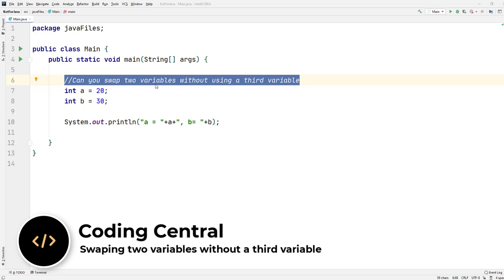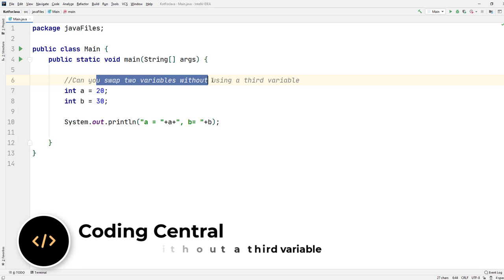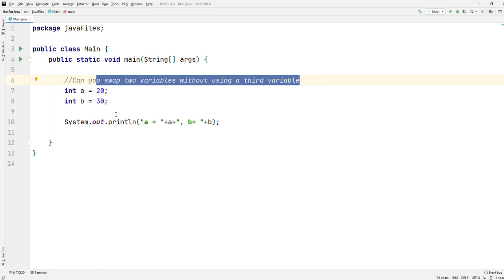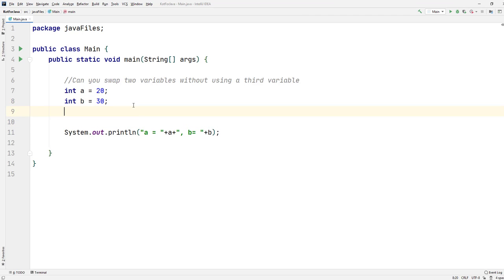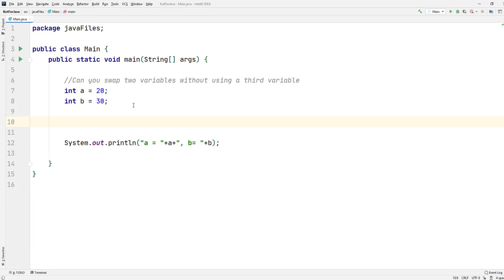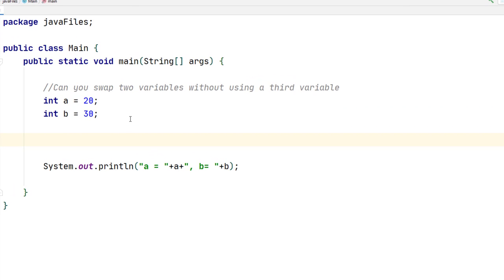Today's interview question: can you swap two variables without using a third variable? I have my two variables here, a equals 20, b equals 30, and I'm just printing them here. Now, traditionally we are used to this method, where we usually introduce a third variable.